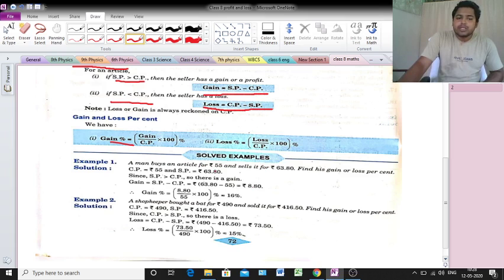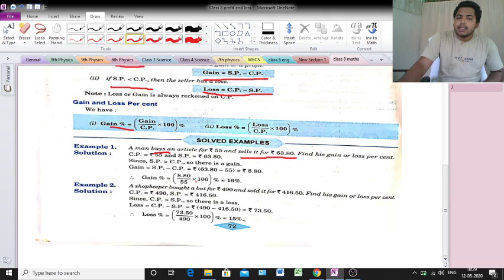Buys means purchasing, so 55 is the CP, and he sells it for rupees 63.80, so this is SP. So CP equals rupees 55 and SP equals rupees 63.80.